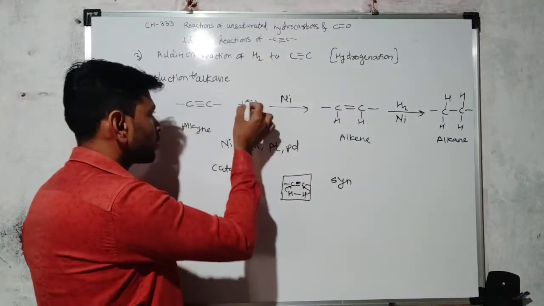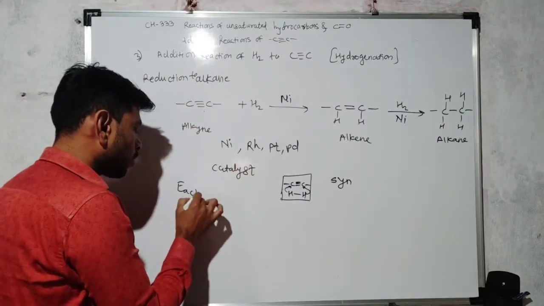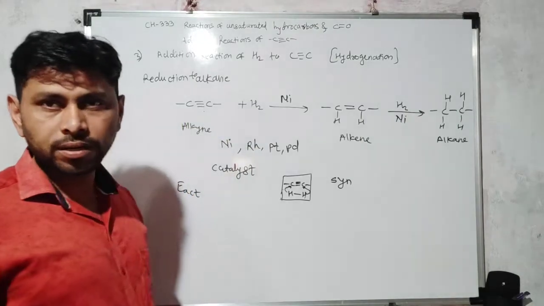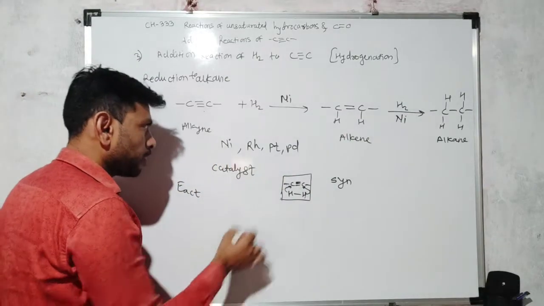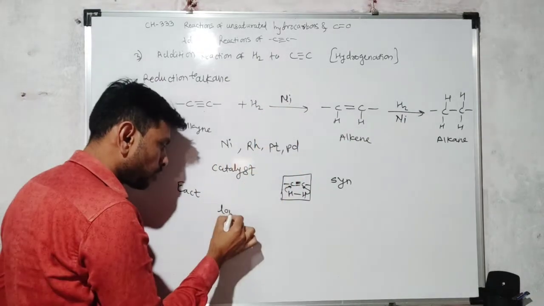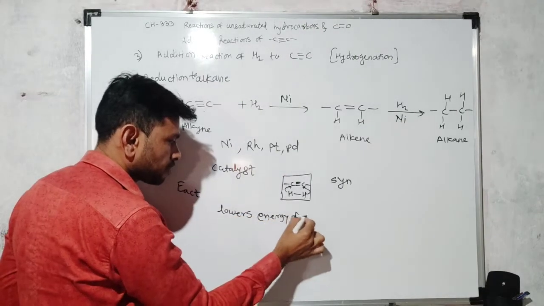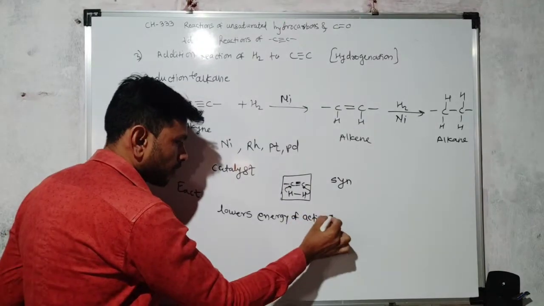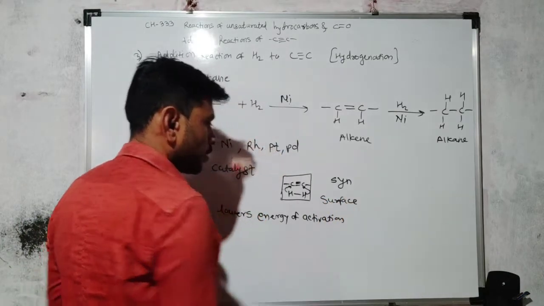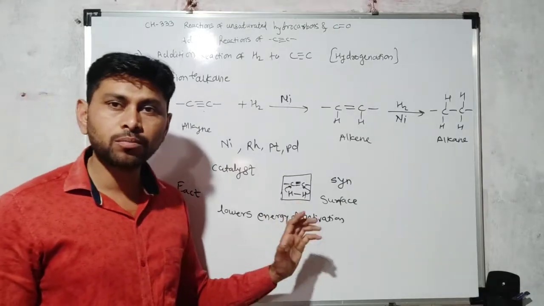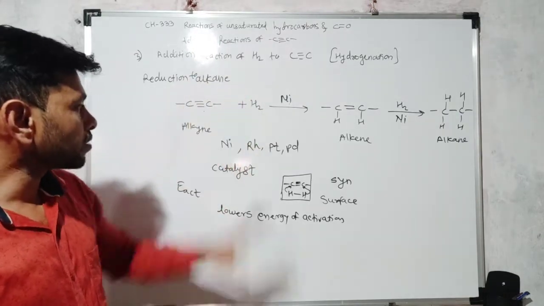Second, the energy of activation for this addition is very high. Energy of activation for the addition of hydrogen to carbon-carbon triple bond is very high, and this energy is lowered by the presence of this catalyst. So it lowers energy of activation, and second, provides surface for the reaction to proceed. It provides surface and lowers energy of activation. These are important functions of catalyst here, and in hydrogenation a catalyst is a must, catalyst required.